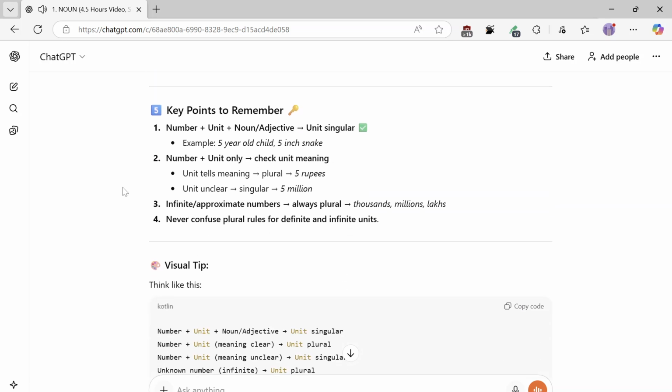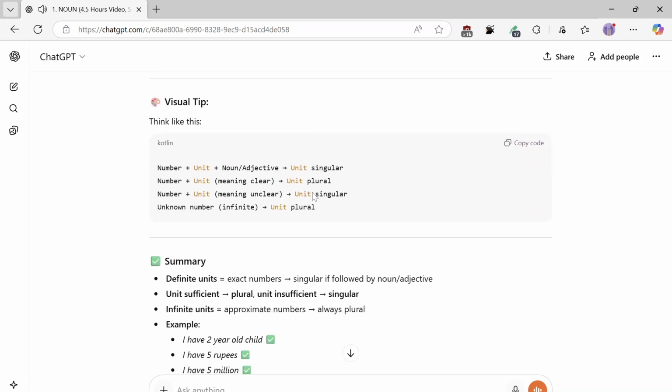Key points to remember. One: number plus unit plus noun or adjective, the unit is singular. Example: 5-year-old child, 5-inch snake. Two: number plus unit only, check the unit's meaning. If the unit tells the meaning, plural: 5 rupees. If the unit is unclear, singular: 5 million. Three: infinite approximate numbers are always plural: thousands, millions, lakhs. Four: never confuse the plural rules for definite and infinite units.